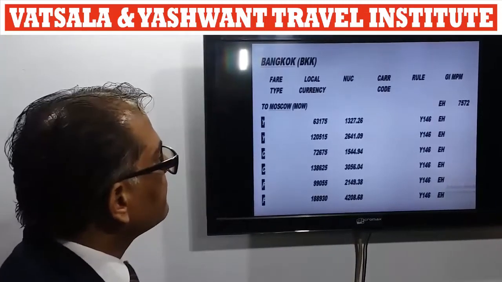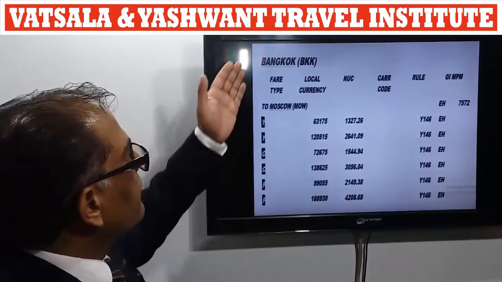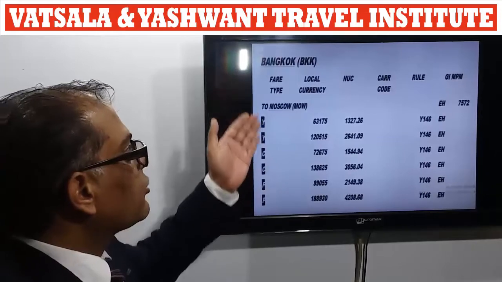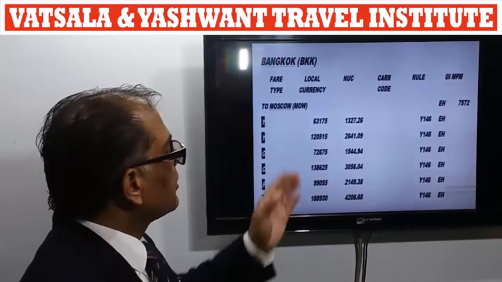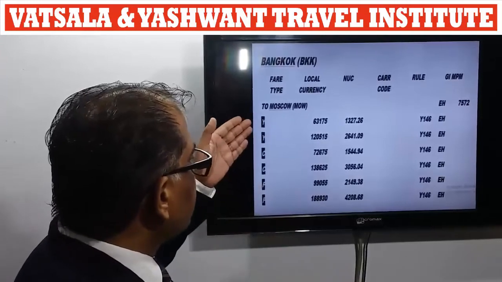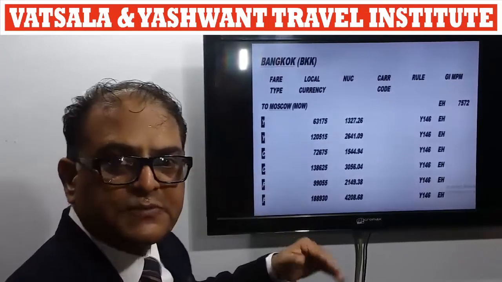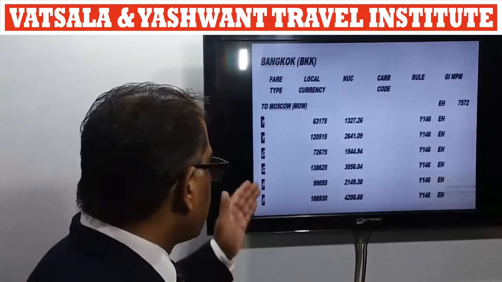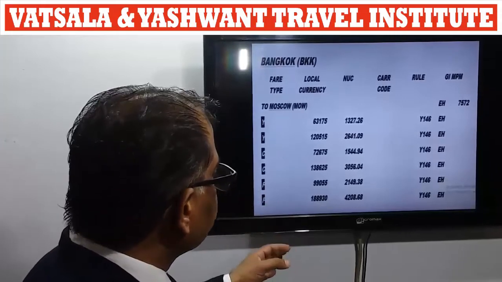Now here we have the fare sheet for Bangkok to Moscow. These fares are from Bangkok to Moscow, and all these fares are normal fares. First we have Y class fare. Y class means economy class fare. Second one is C class fare. C means business class and F means first class.